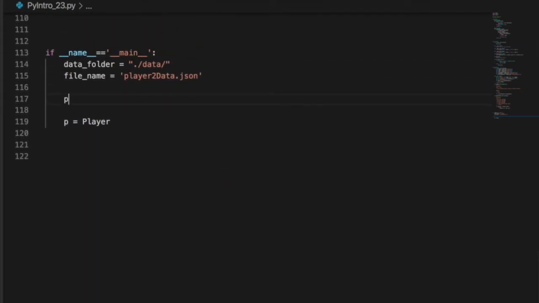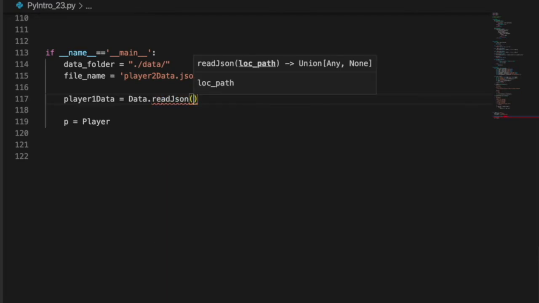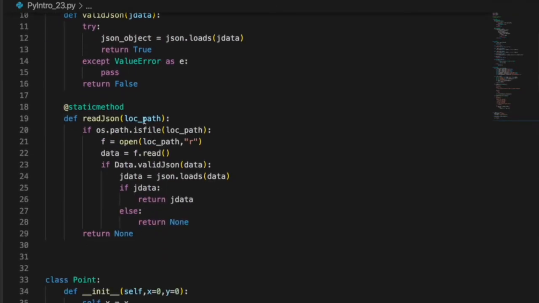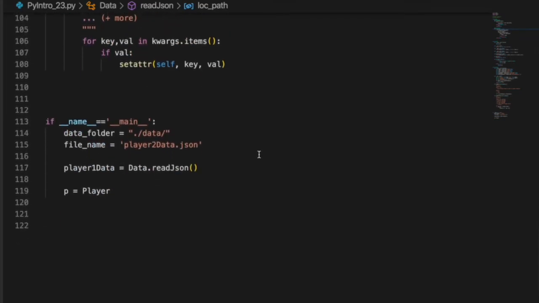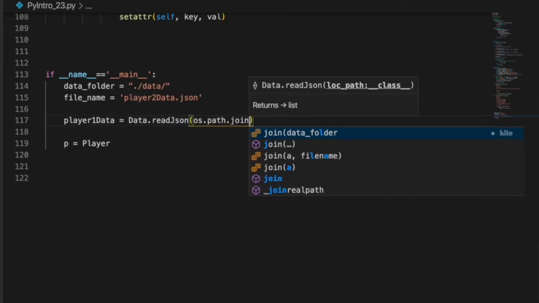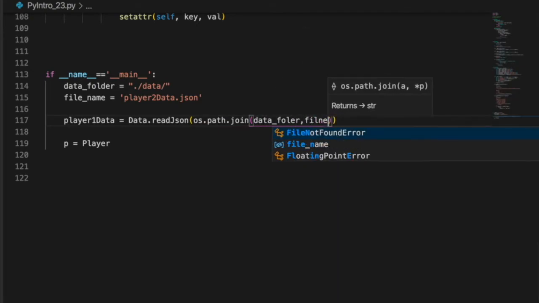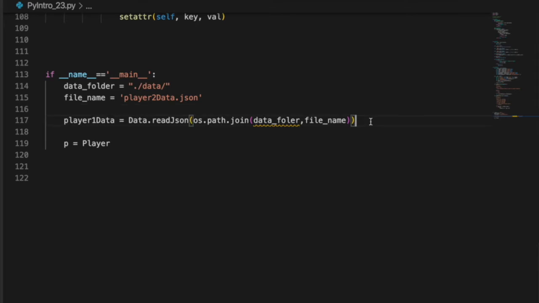So we're going to say player1 data is equal to data dot, and what do we want, read JSON, right? And we need to pass it a path. So we're going to say os.path.join the data folder and the file name. What this will do is, not spelled right, we already wrote it, so it goes out, gets player1 data.